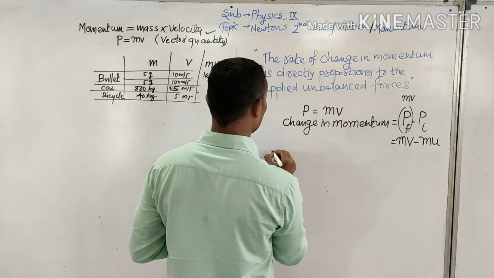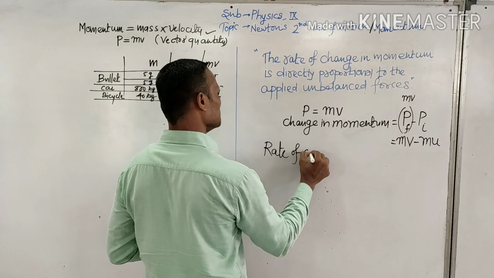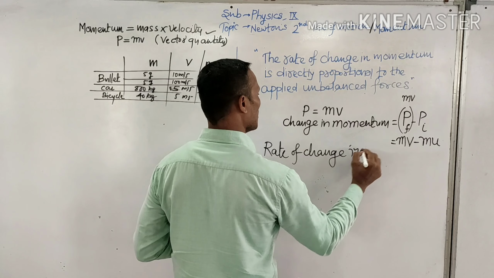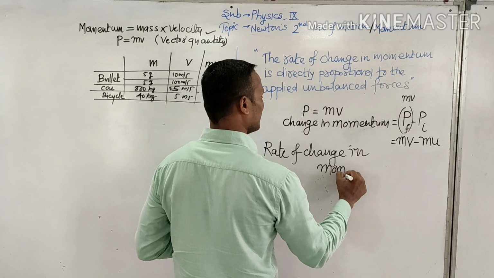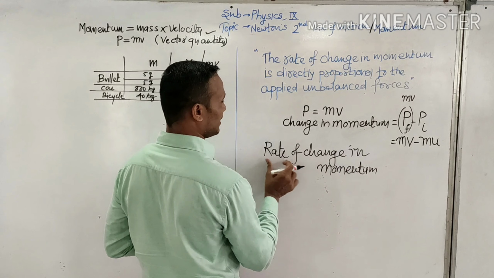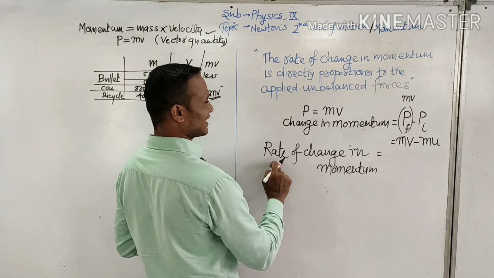Now what is rate of change? Whenever we have the word rate in physics, that means divided by time. So change in momentum divided by time will give us rate of change.